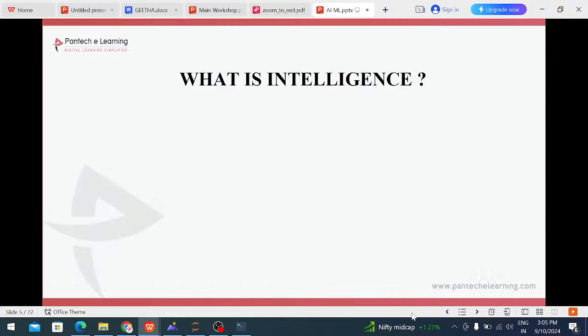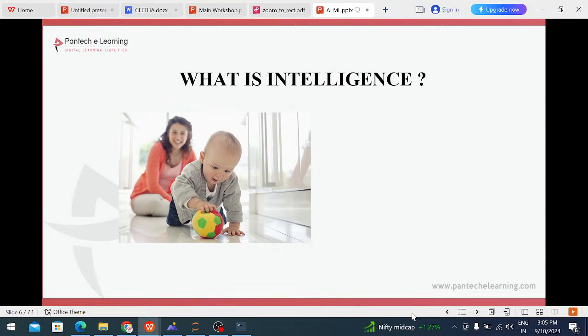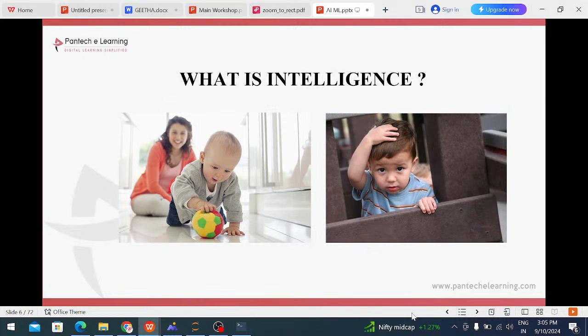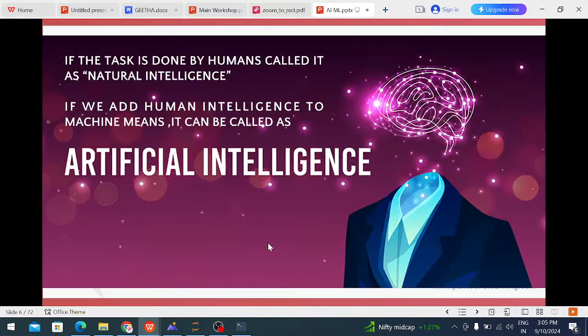For example, a boy playing with a ball is normal intelligence, but when we try to make a machine think exactly like a human, that is known as artificial intelligence. Machine learning is a subpart of artificial intelligence.